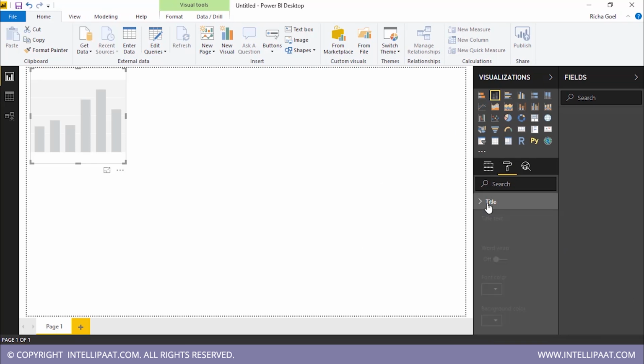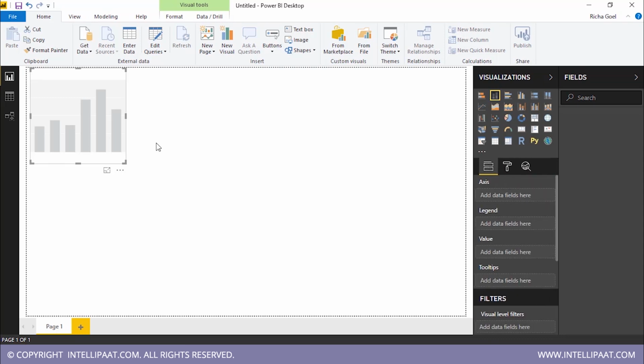You have the title option over here. You can enter a title, you can customize your background, the lock aspect, general things. You can give a border, visual header, and all those things. And analytics is not available for this visual as we have not entered any data.